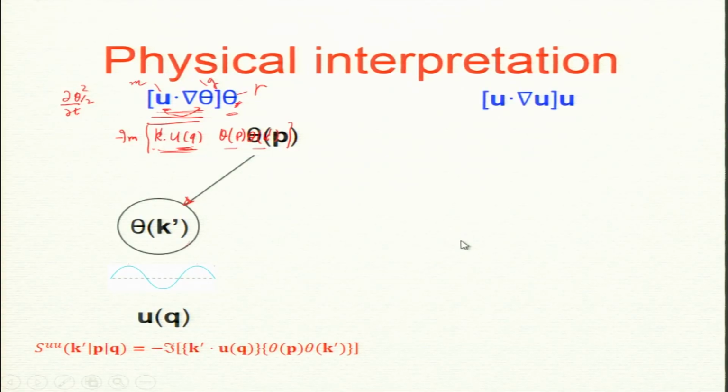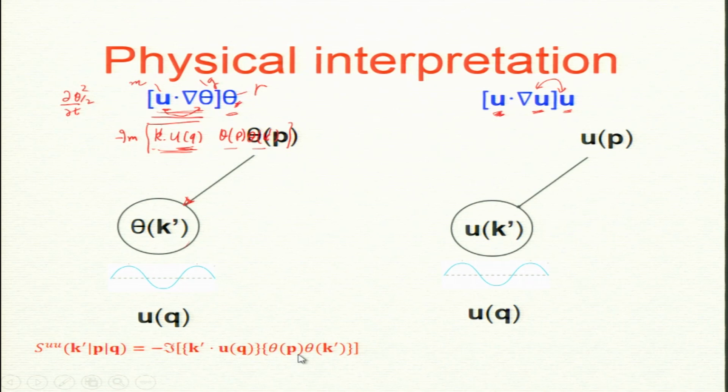For the Navier-Stokes equation, you have to identify these two as receiver and giver, and this is the mediator. So, receiver and giver modes are dot product together, and the mediator mode is uq.